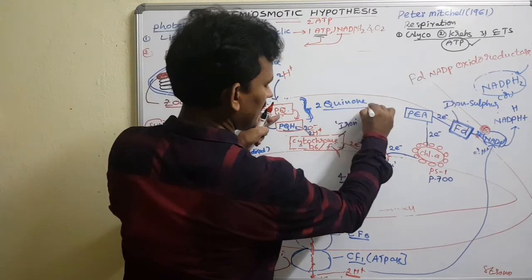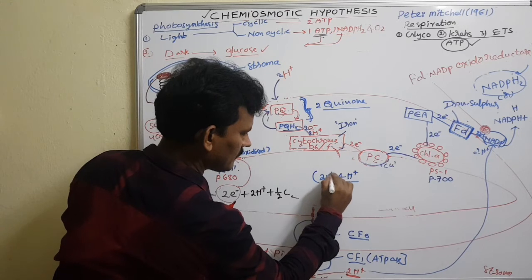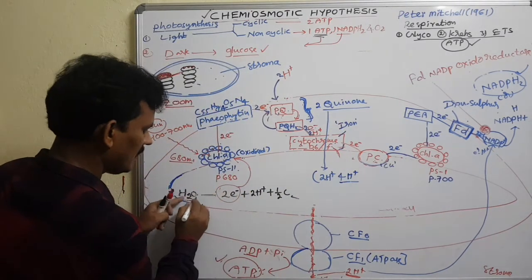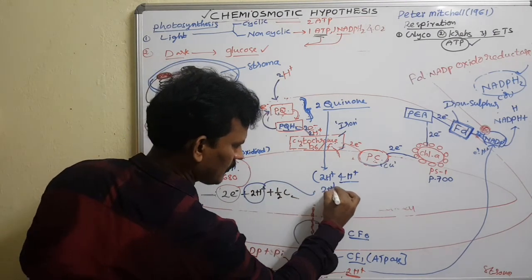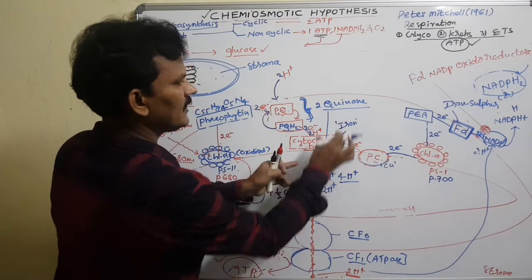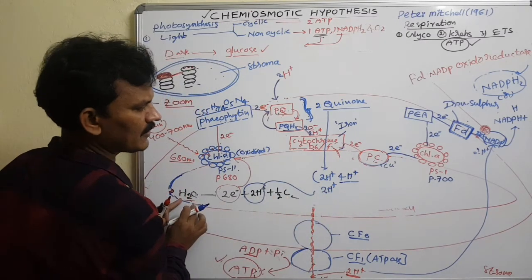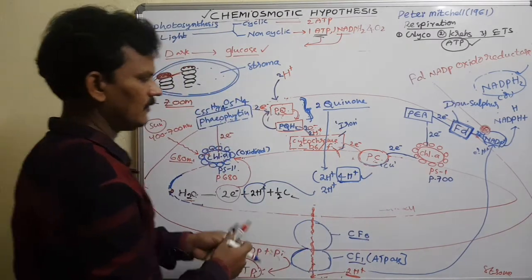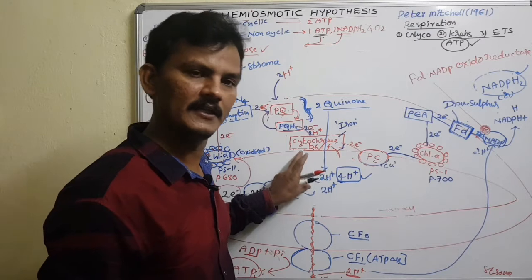By 2 quinone cycles, there is an accumulation of 2 protons, and splitting of the water molecule also gives 2 protons. There are 4 protons balanced here: 2 from the 2 quinone cycles, 2 protons from the splitting of the water molecules, that is the result of the 4 protons in the lumen. So ultimately it creates the proton gradient on the lumen side.